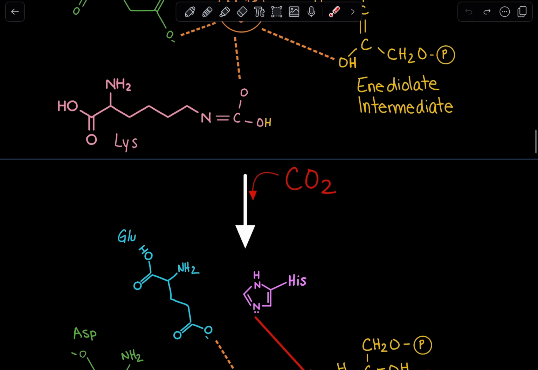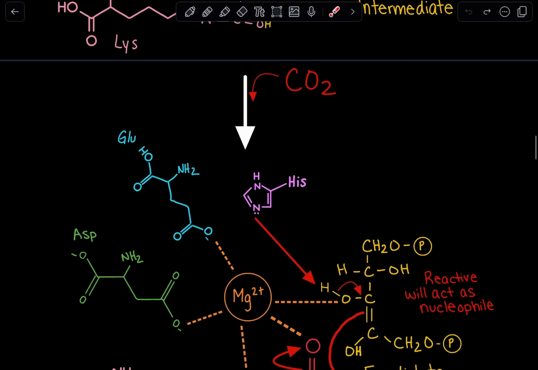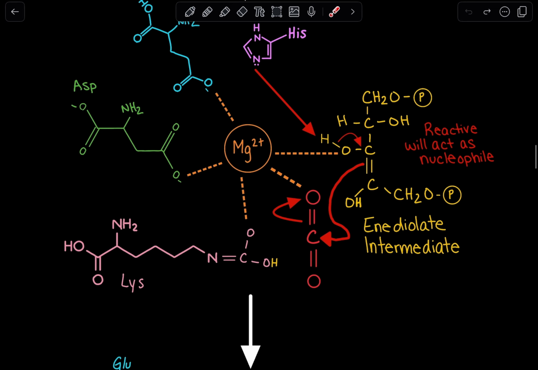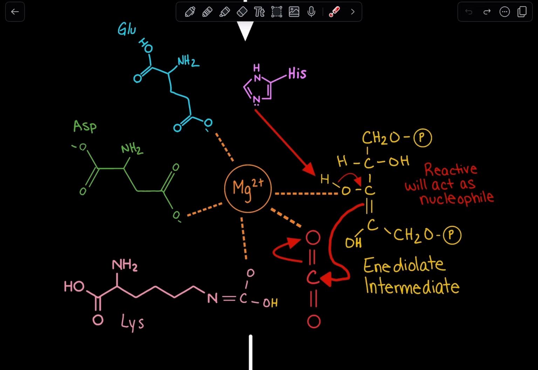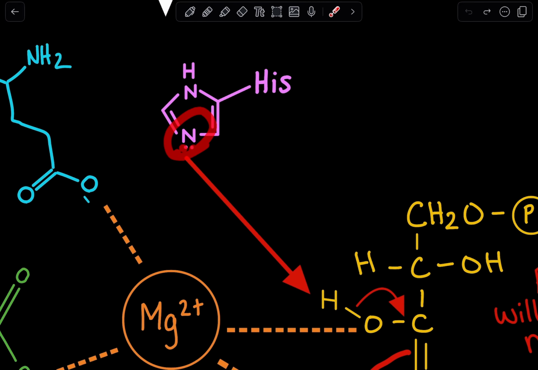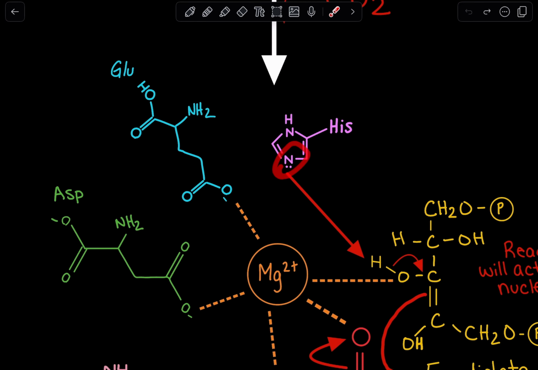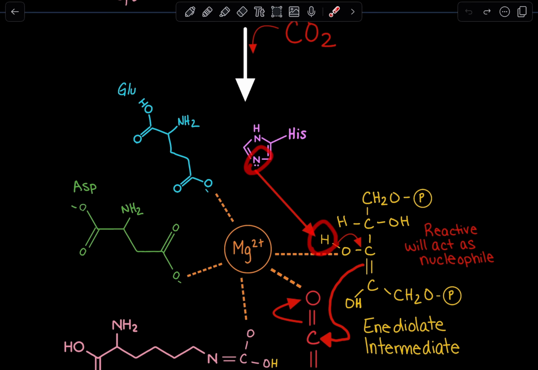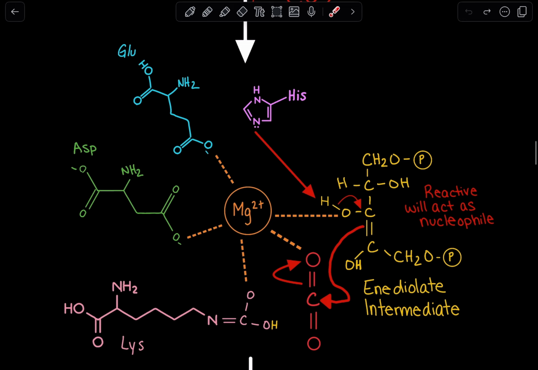Now, the next step is that we actually introduce the carbon dioxide. Because remember, the whole purpose of this mechanism is to attach this carbon dioxide to ribulose 1,5-bisphosphate to generate 3-phosphoglycerate. So let's take a look at how this carbon dioxide is incorporated. So now we see the importance of histidine. Now, histidine's nitrogen has 2 lone pairs. This nitrogen is going to act as a nucleophile, and it's going to abstract the hydrogen over here. When it abstracts that hydrogen, these electrons will go over and be shared between this carbon and oxygen.